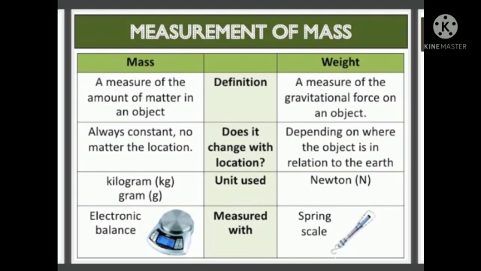Now the mass of an object is always constant no matter what the location is, but the weight changes. Weight depends on where the object is in relation to the earth and it changes. The SI unit of mass is kilogram or gram. The SI unit of weight is Newton. Mass is measured with the help of an electronic balance and weight is measured by a spring scale.